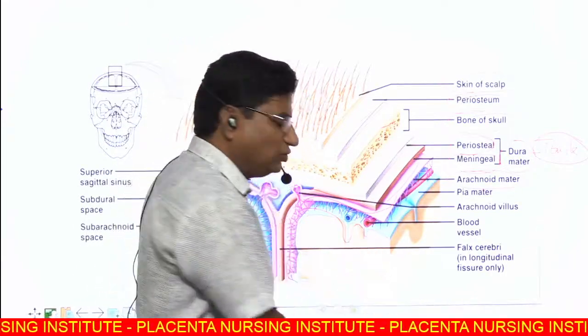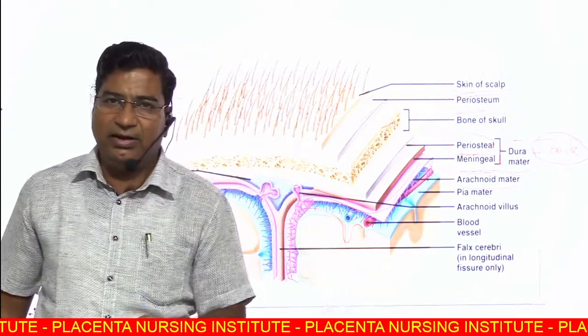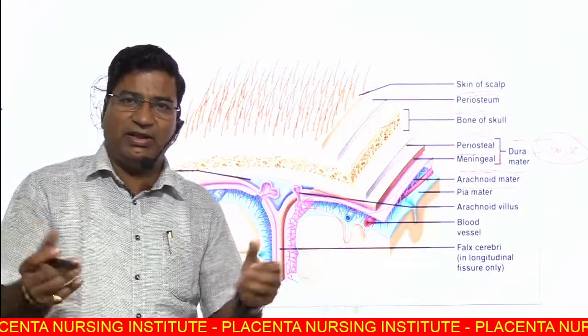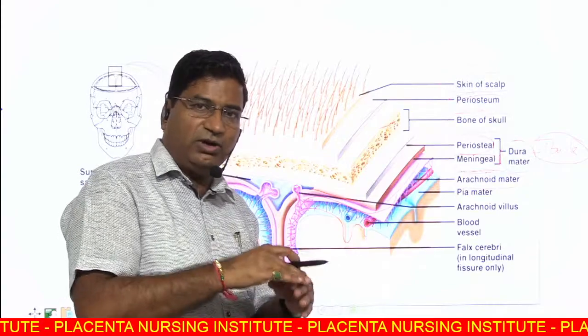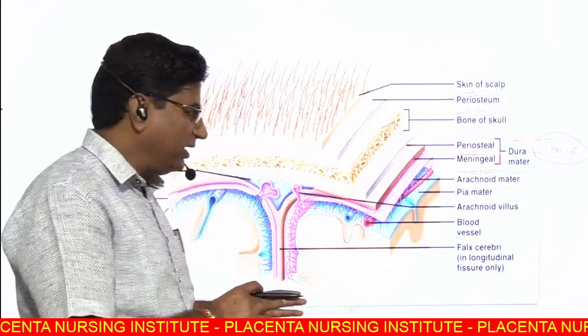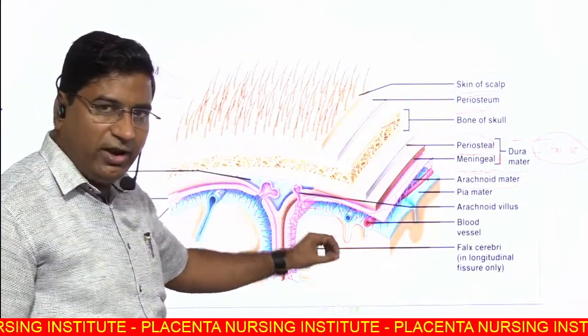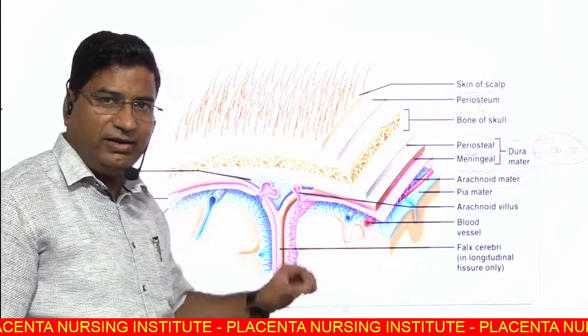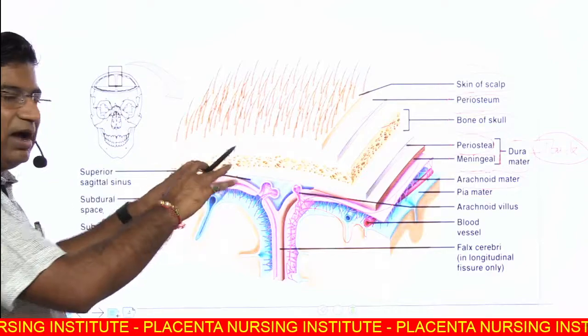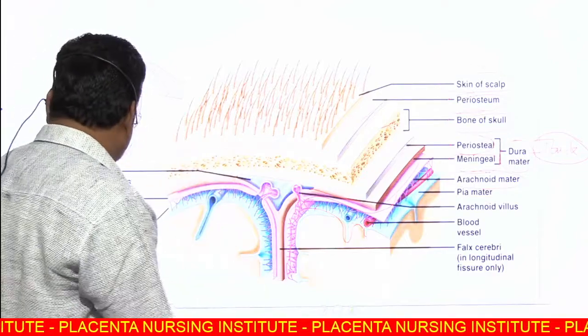Pia mater is soft. Mater means mother. Pia means soft mother. It is adherent to the outer side of the brain. Pia mater is very close to the brain, a very soft and delicate structure. These are all connective tissue structures.